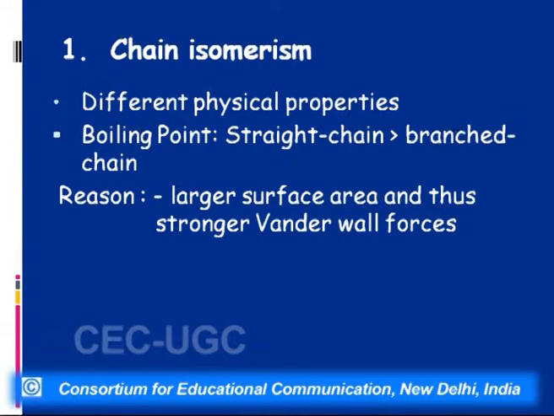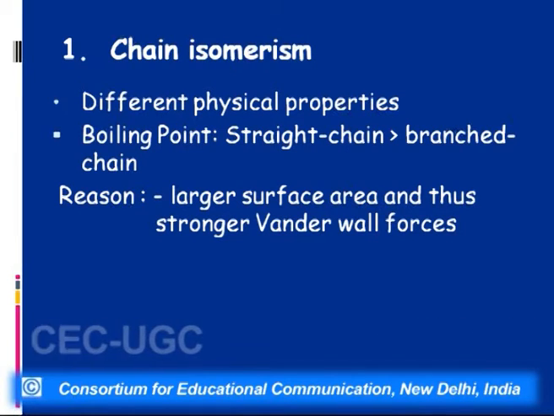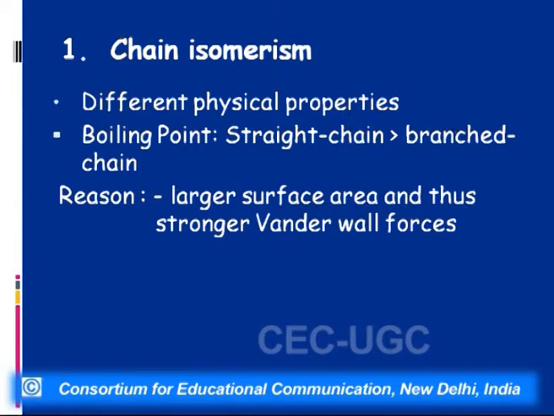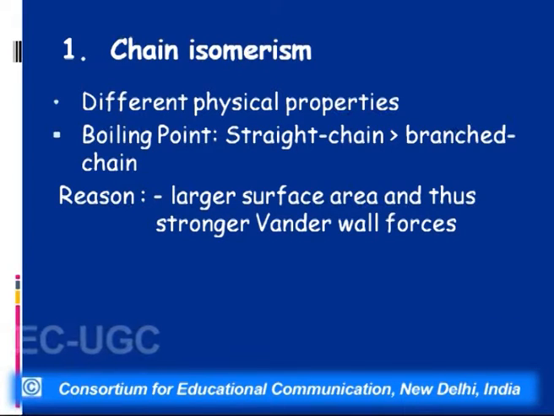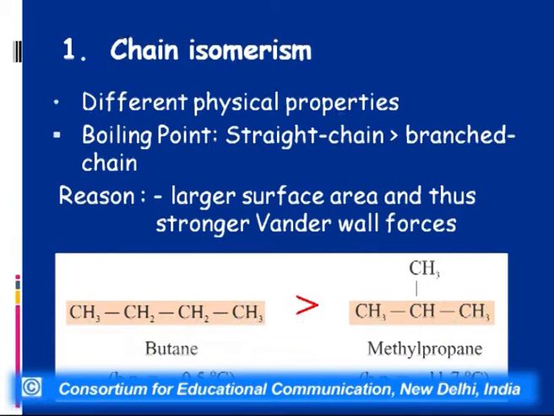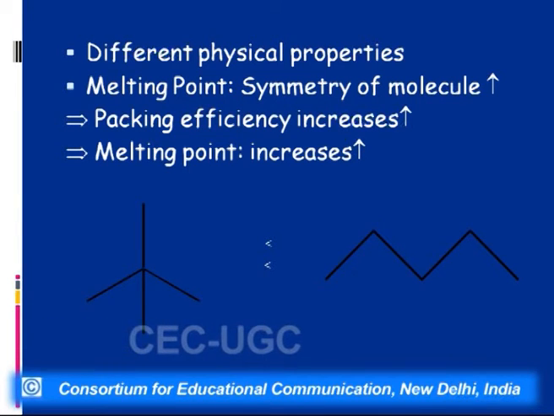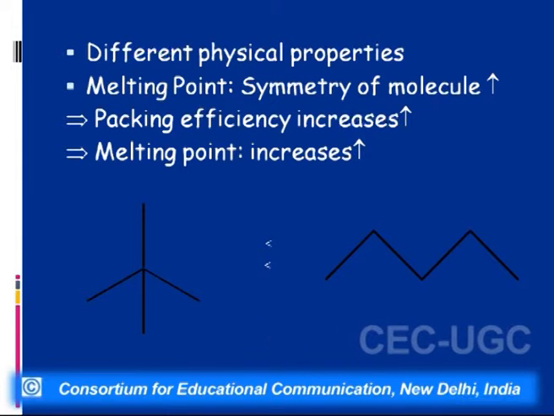So now next what we go on to is what will happen to their properties. What we find is that as the branching increases, the boiling point decreases. Why is this so? Because when the branching increases, the surface area in contact becomes less. And since the surface area in contact is less, the van der Waals forces are less, because of which the boiling point is low. Similarly, melting point is also low. If we talk of the melting point, that is also low with branching because then the symmetry is less, packing efficiency is less. And for a straight chain hydrocarbon, what we find is that they are more.